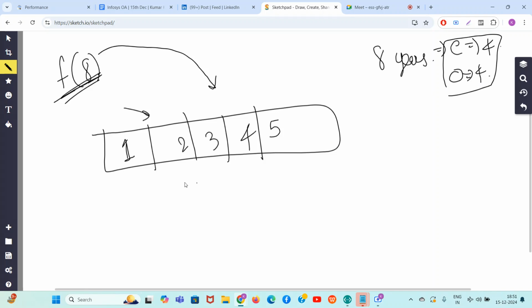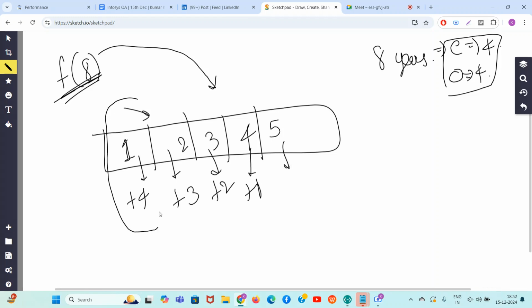Okay. So guys, you start from the first number, and start solving the problem. This number needs plus 4 to become 5. This number needs plus 3 to become 5, plus 2 to become 5, plus 1 to become 5, and this last number needs nothing. So guys, plus 4 is needed. So what will you do? You have common sense, right? Plus 4 is needed, guys. Either you can use 4 odd operations, or you can use some even operations.